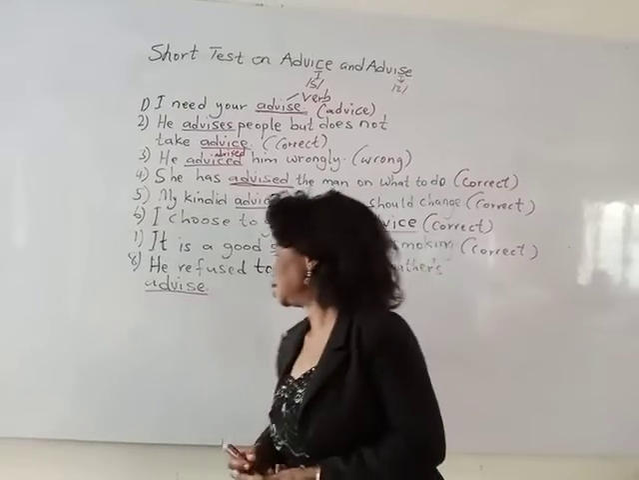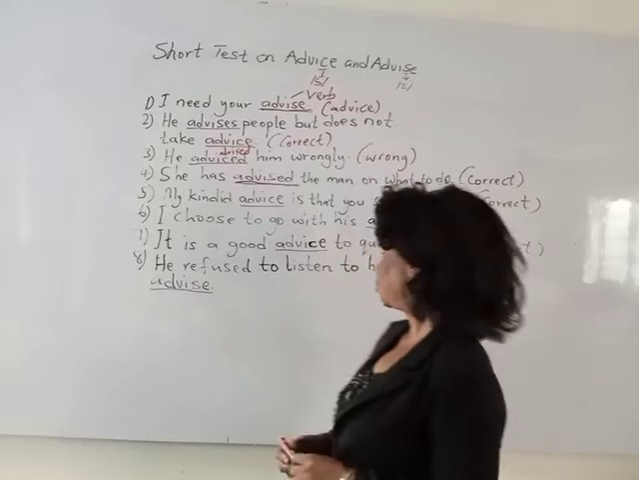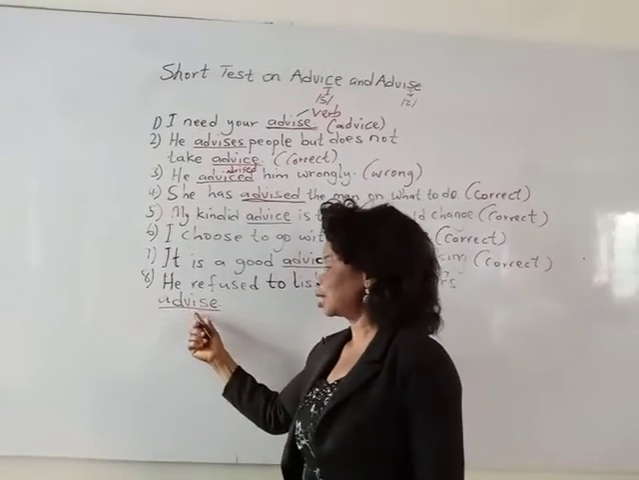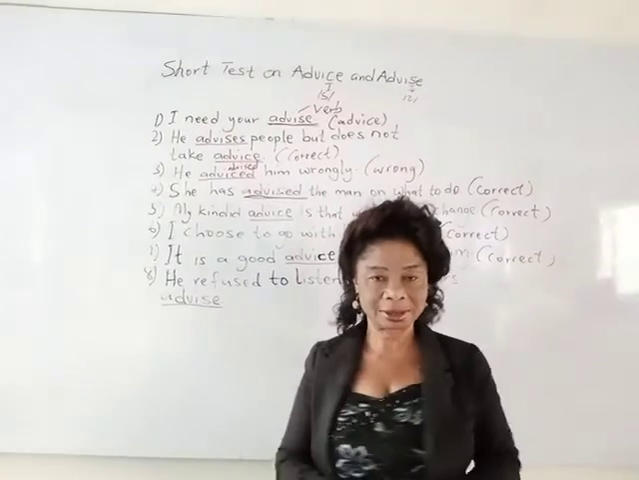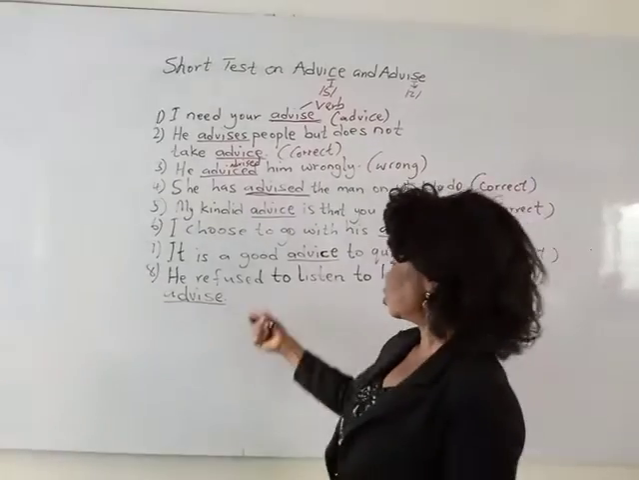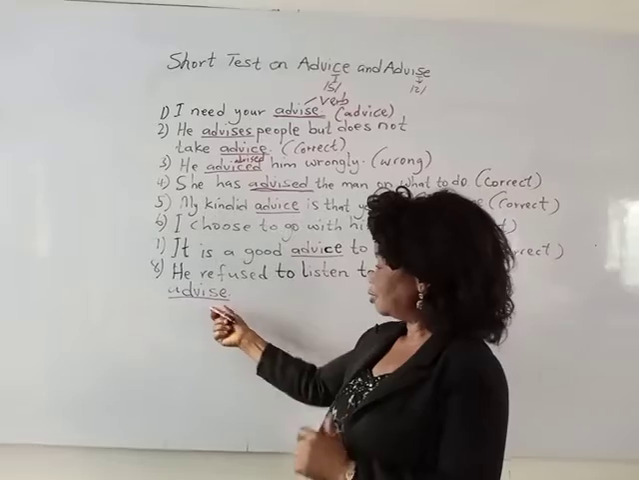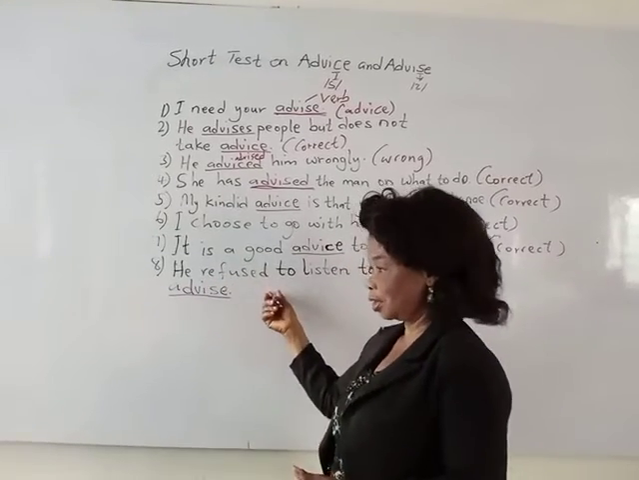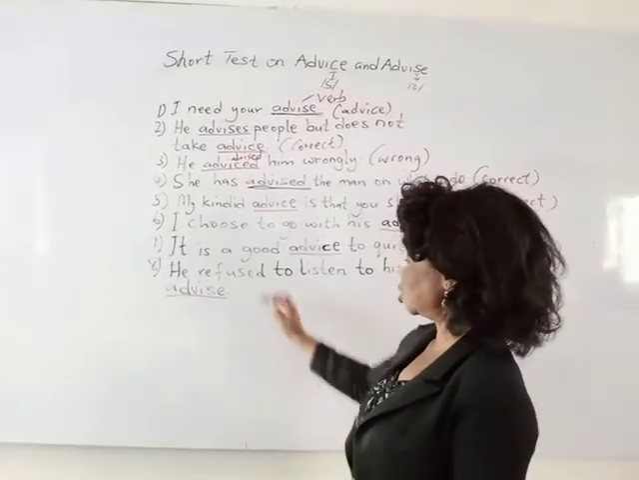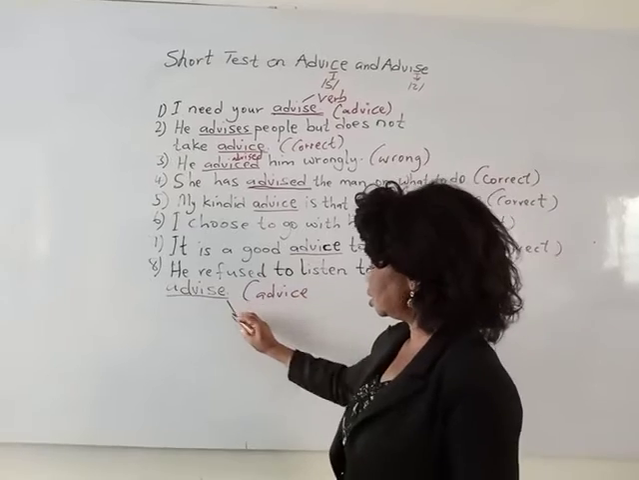Then the last but not the least, he refused to listen to his father's advise. Now, advise here is used as a verb. What do you think? It's very wrong. He refused to listen to his father's advise. Now, refused is a verb, and advise here also is a verb, which is wrong. So it's supposed to be advice, a noun. So this one is wrong.